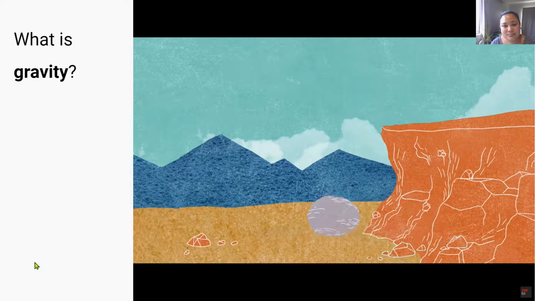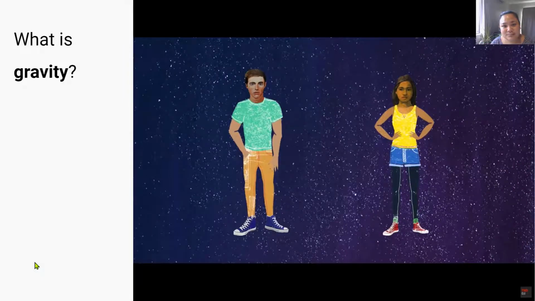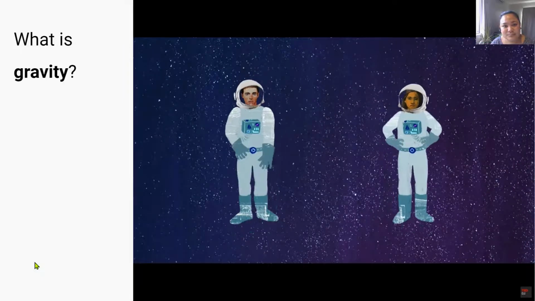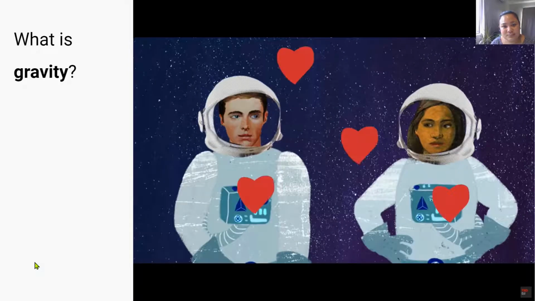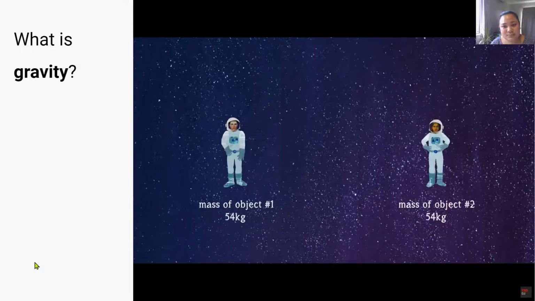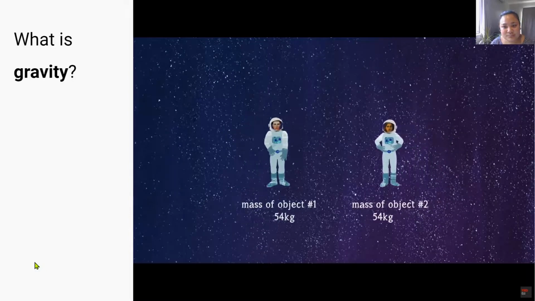Maybe a better way to understand gravity is to take two teenagers in spacesuits and place them far out in space, away from all the planets and the stars. It turns out they will be attracted to each other. I'm not talking about that kind of attraction. See, they have mass, and since they have mass, they will move towards each other. They are attracted to each other.